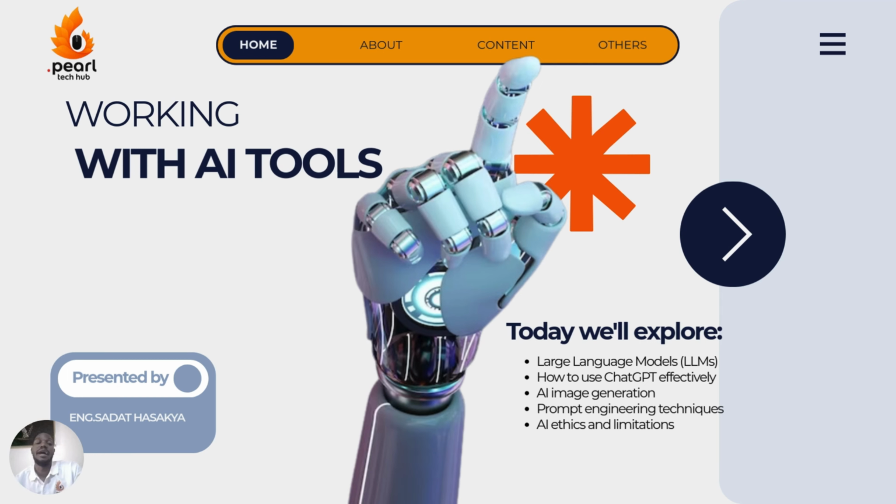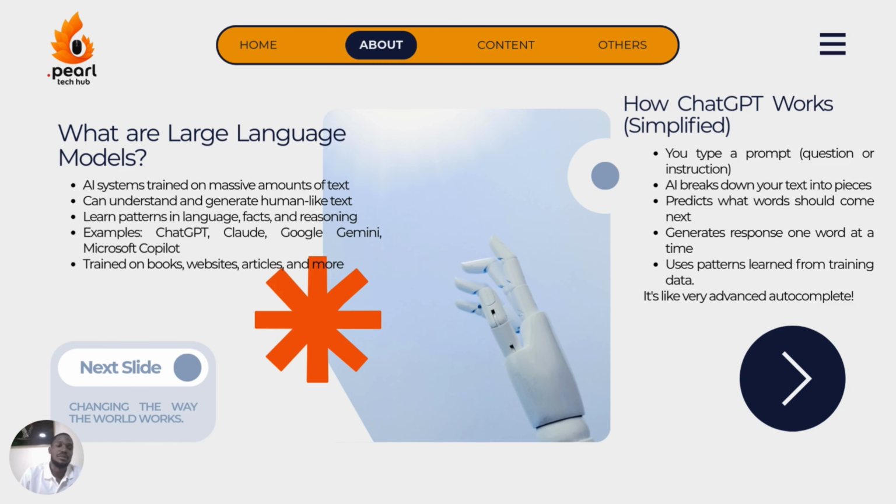how to use AI tools like ChatGPT effectively, how to generate images. That's also an interesting skill. How to generate images using these AI tools, and then how to ask AI questions, or basically how to get information out of AI, as prompt engineering. And we're going to also look at the AI ethics and its limitations.